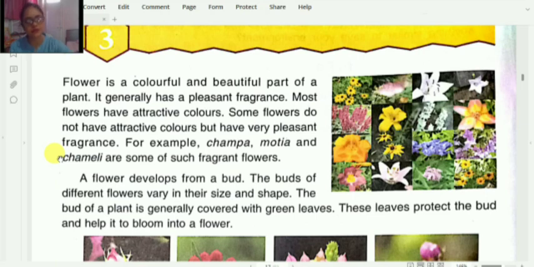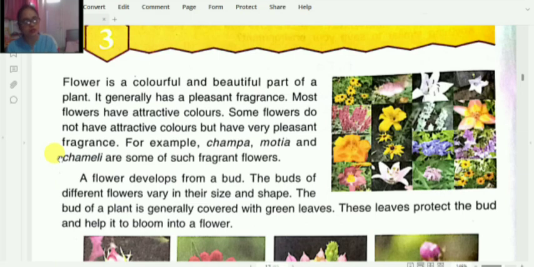A flower develops from a bud. So previously you have learned the different parts of the plants, and among those parts the bud is very essential because it is the bud from where a flower develops. So a flower develops from a bud. The buds of different flowers vary, means they are different in their size and shape. The bud of a plant is generally covered with green leaves.